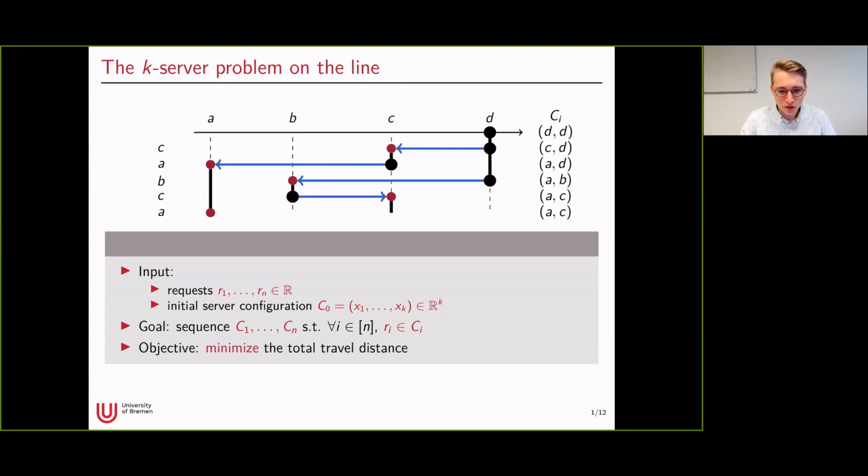And the objective is to minimize the total travel distance of the servers. And due to this objective, we will also assume that the servers are always ordered by their position on the line in these configuration tuples, because it makes no sense to move one server past another.